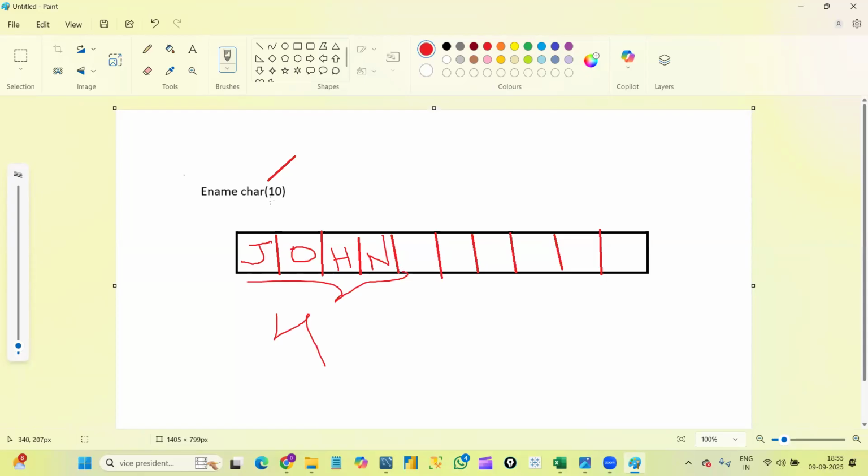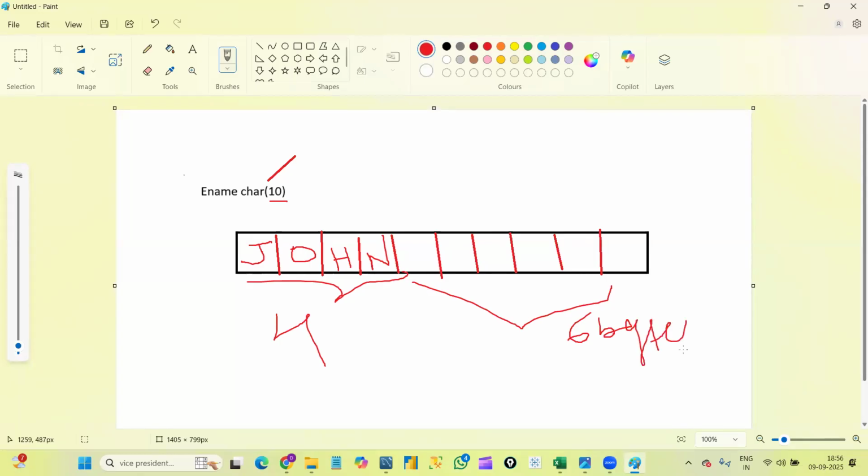Actually, I defined size as 10, so 10 bytes of memory I allocated and divided into 10 boxes. In each box, I took one character. John is a 4-letter word, so it occupied 4 bytes of memory. Here still 6 bytes of memory are left over, correct?